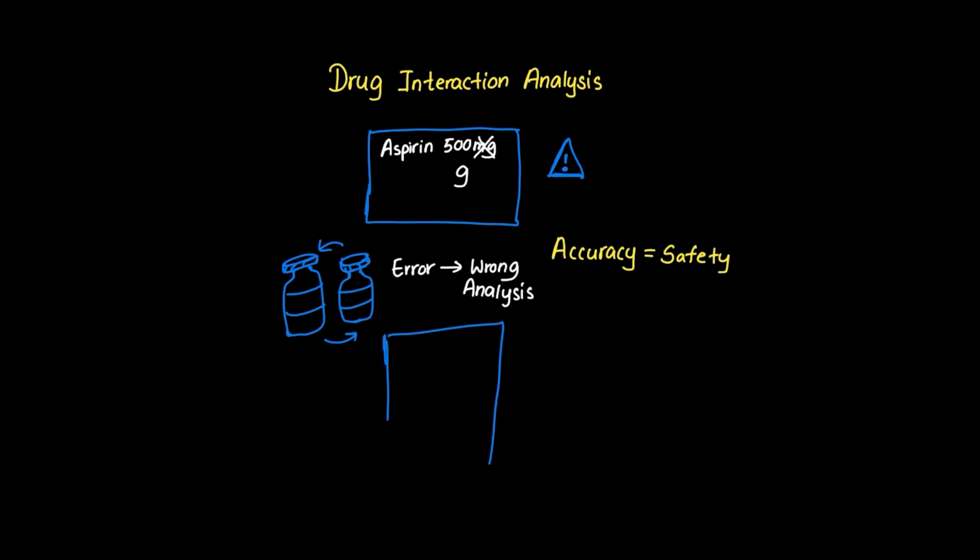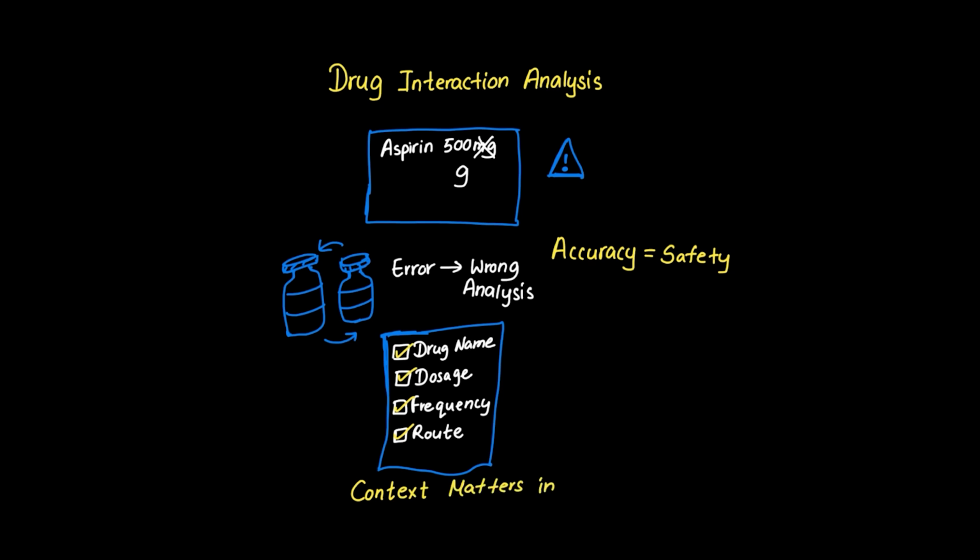The key is ensuring every piece of information is contextually accurate. The right drug, right dose, right frequency, right route. One contextual error in drug interaction analysis isn't just a data quality issue, it's a patient safety crisis.